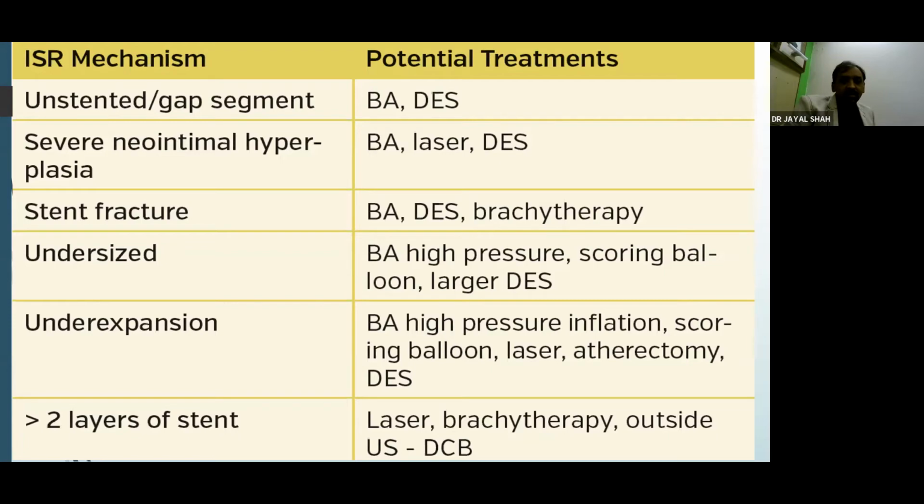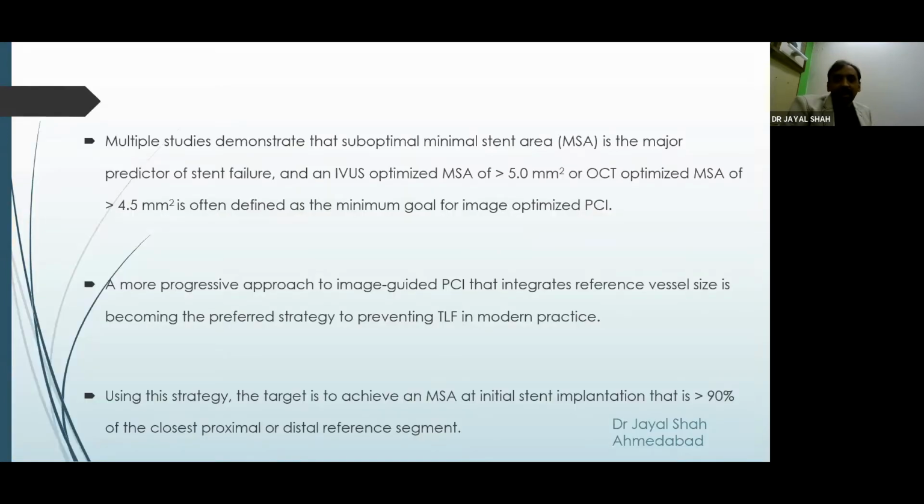For recurrent in-stent stenosis, the treatment is less proven, and different options like laser, brachytherapy, drug-coated balloon, or IVL can be used with varying rates of success. Multiple studies have also shown that imaging should be used during stent deployment and post stent deployment to optimize apposition and prevent recurrent ISR. The target is to achieve a minimum stent area at initial stent implantation of more than 90% of the closest proximal or distal reference segment.